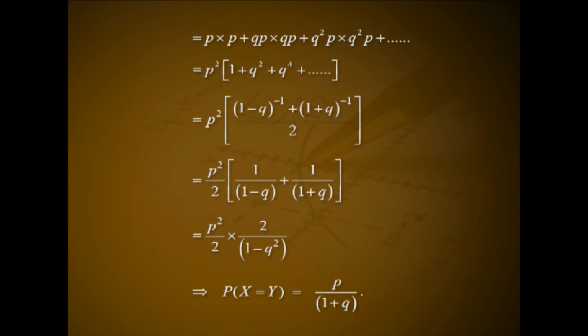That is p²[(1−q)⁻¹ + (1+q)⁻¹]/2. That is p²/2 × [1/(1−q) + 1/(1+q)]. That is p²/2 × 2/(1−q²). This implies P(X=Y) is p/(1+q).